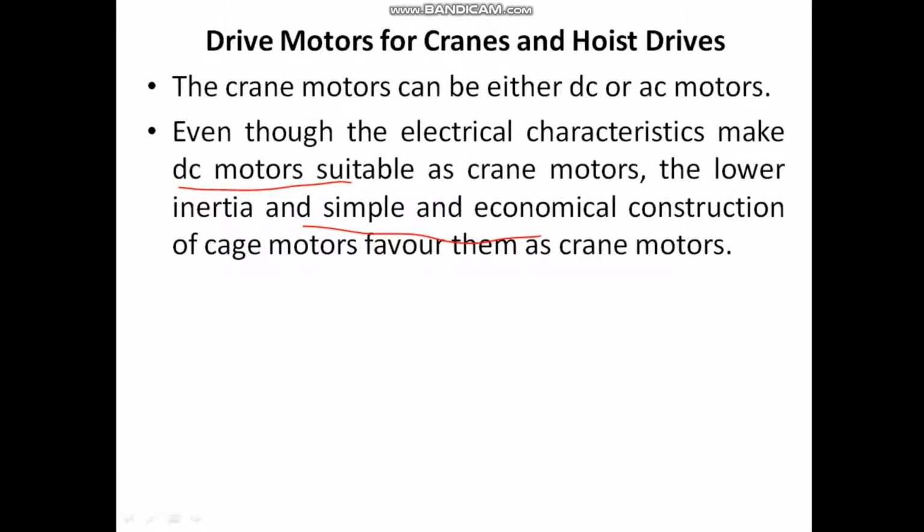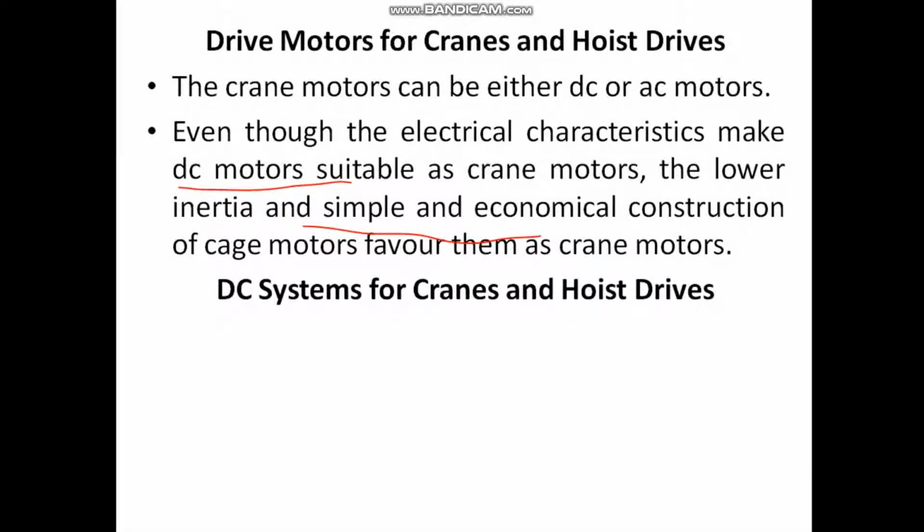With the advent of thyristors and associated power converters, it is possible to have torque control during starting, running and braking. Now we'll individually see the DC systems and the AC systems.